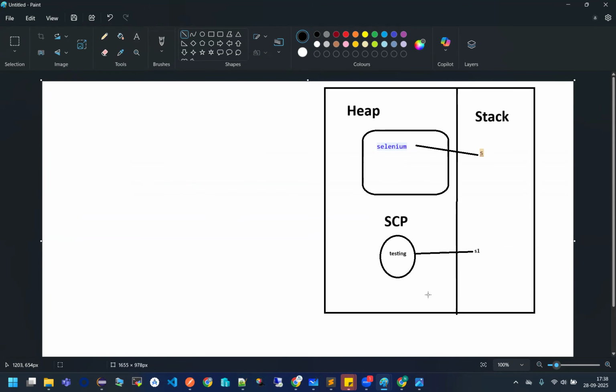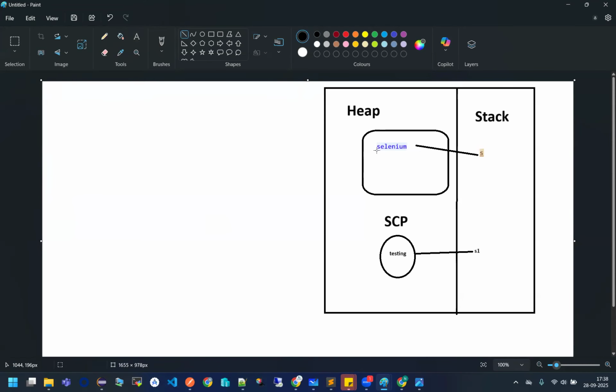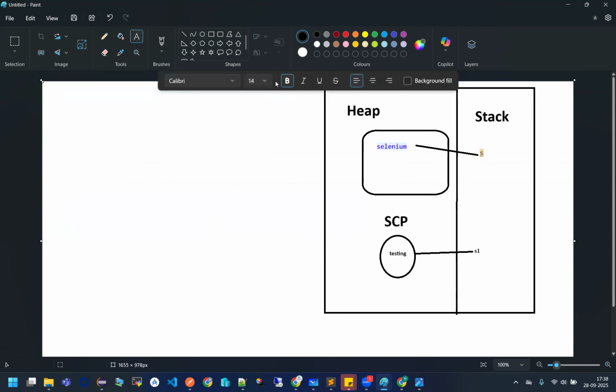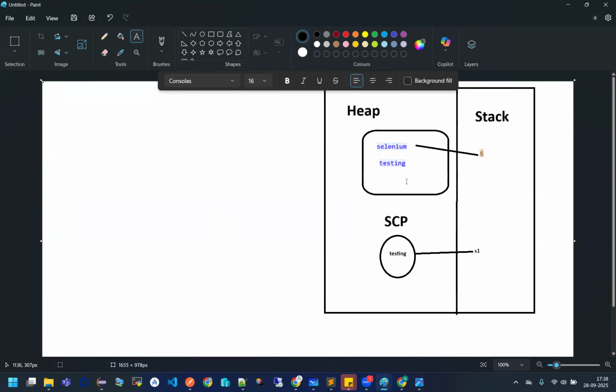But along with this object, my testing will also be stored in my string constant pool, guys. So if I'm assigning a value to a string with the help of a new keyword, in that case my string value will be stored in two positions: one inside the SCP, the string constant pool, and second inside the object. But S1 is already referring to this object, which has the value testing. So who will be referring to this testing inside the SCP? No one. It has no reference.